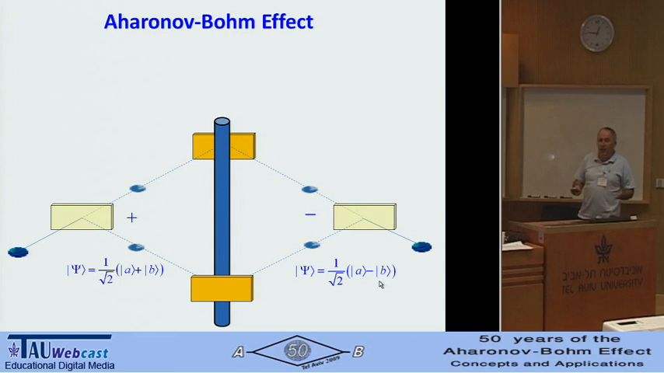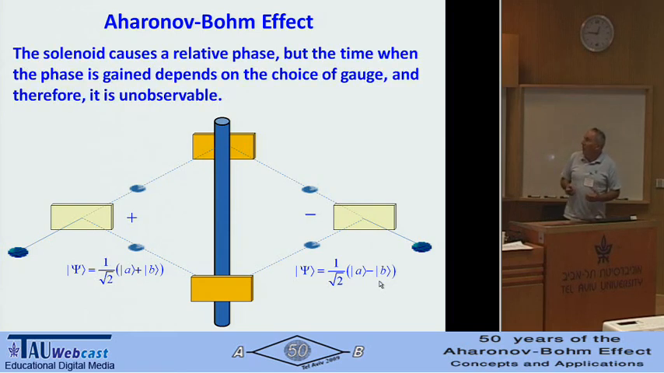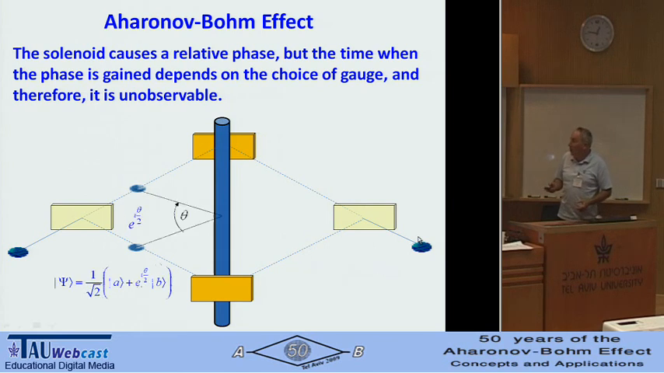Now, it's not clear, at least in the standard theory, as it was beautifully explained by David Gross. We have a gauge symmetry here, and so we cannot really say where it happened. The solenoid caused the relative phase. Clearly, without the solenoid we didn't have it. But the time when the phase is gained depends on the choice of gauge, and therefore it is unobservable. We started with plus, we ended with minus. We know because we have this outcome, but we don't know where.